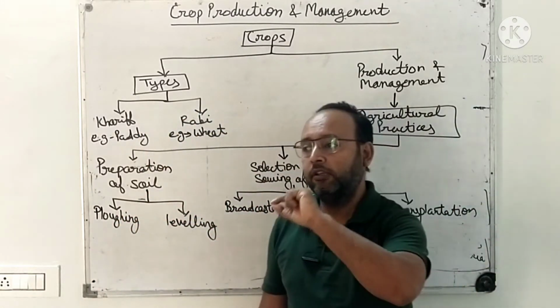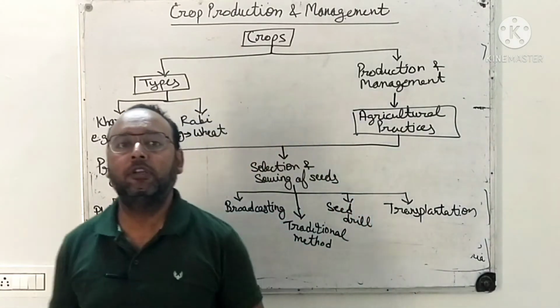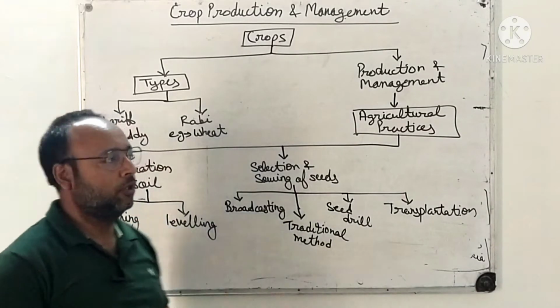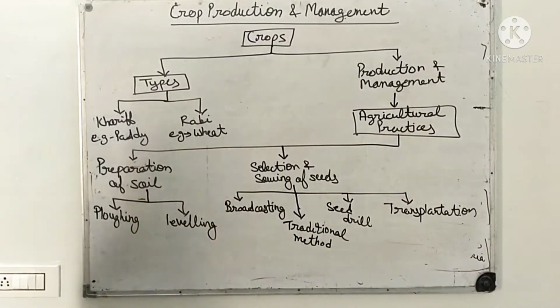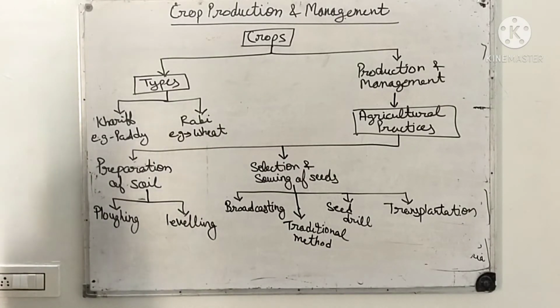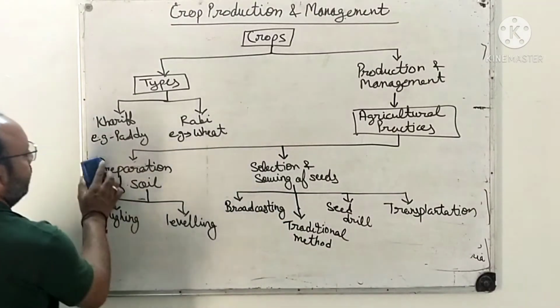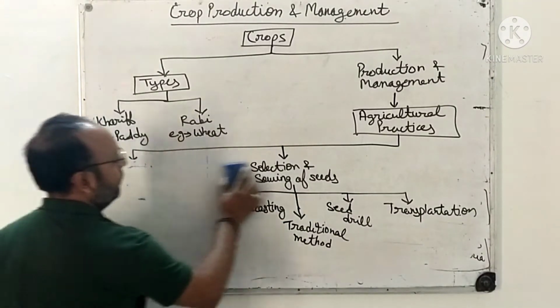So in nursery, we just grow them, we convert them into plants, then we transfer them into the field so that they can grow rapidly, right? So these were the methods. So after this, first was preparation of soil, then selection and sowing of seeds.